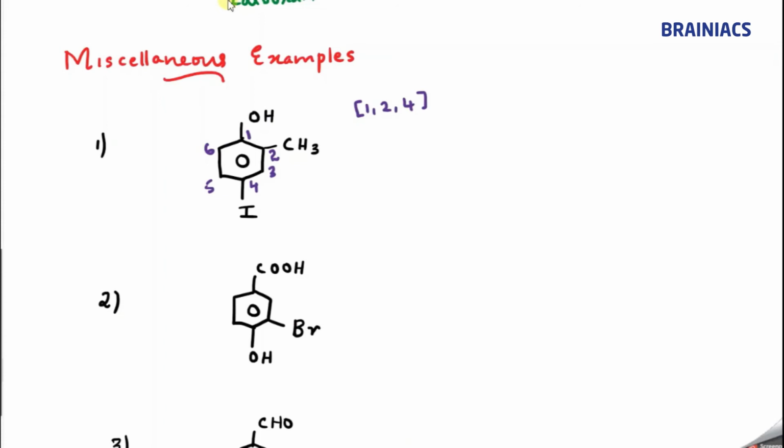Alphabetically iodo comes first, so 4 iodo, 2 methyl. Then comes the word root. It's a derivative of phenol, so 4-iodo-2-methylphenol.